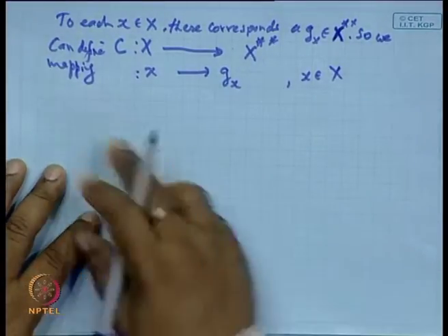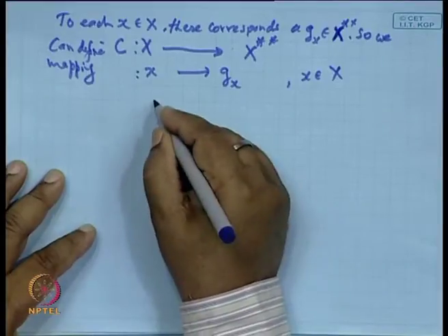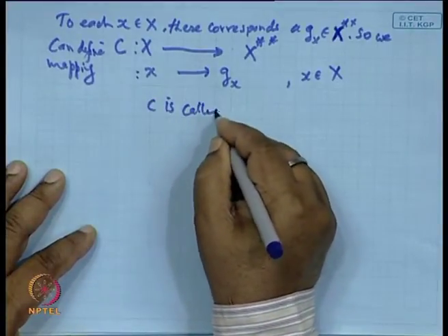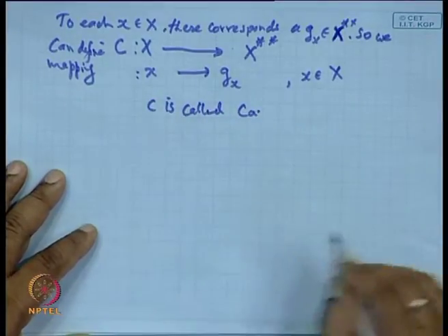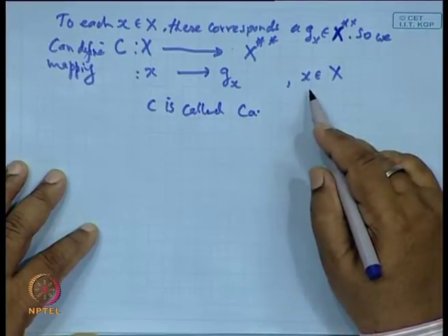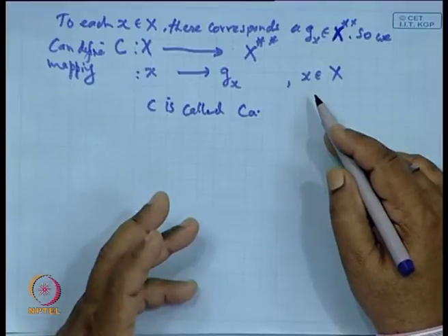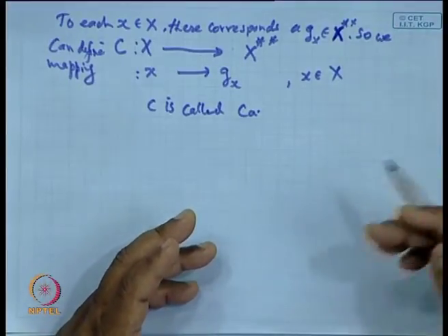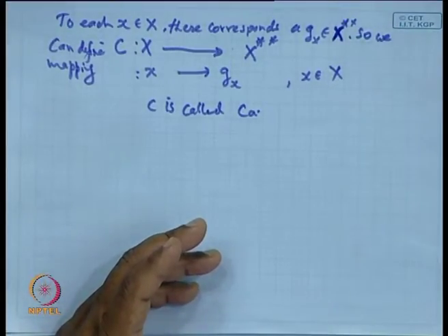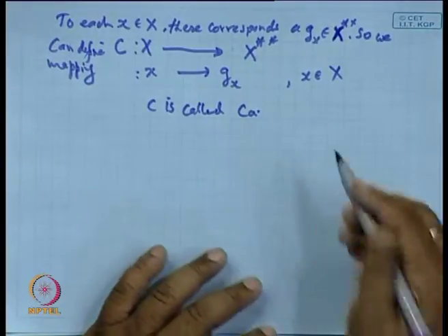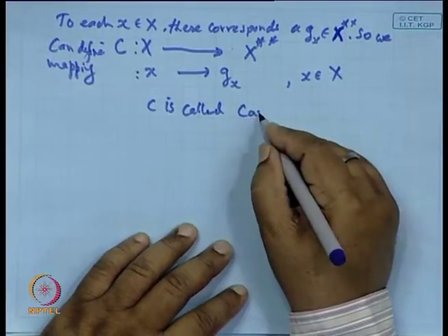Clear? And this mapping is called canonical. Capital X is a vector space, small x is an element of X, so it is a vector quantity. But when you write f of x, it becomes a scalar. So, it is called canonical.